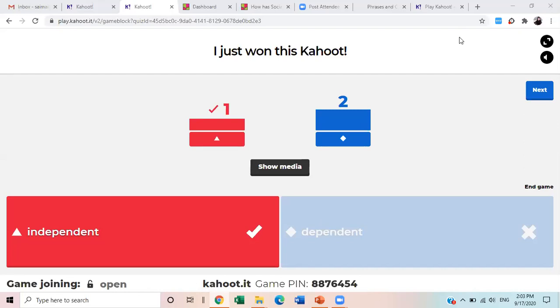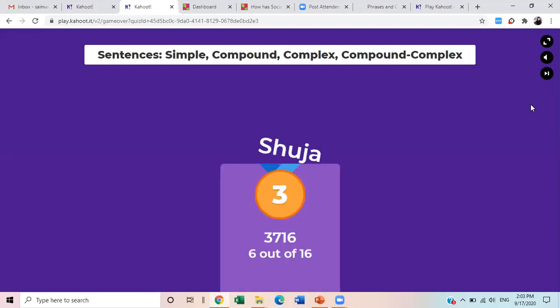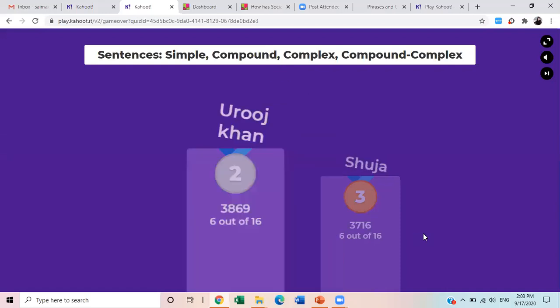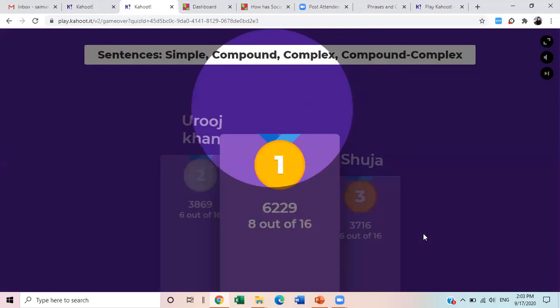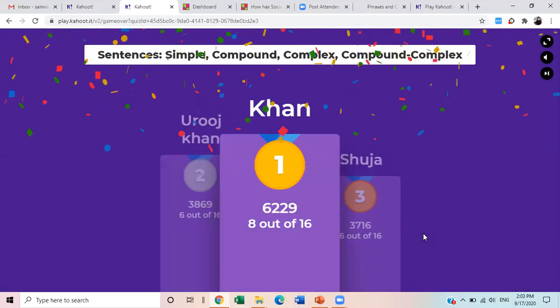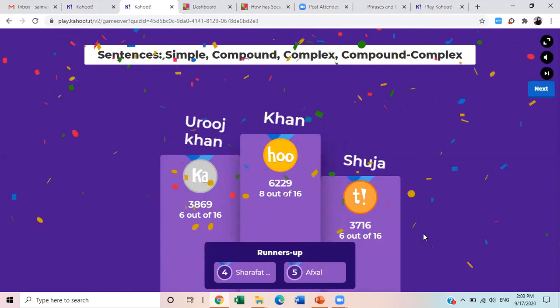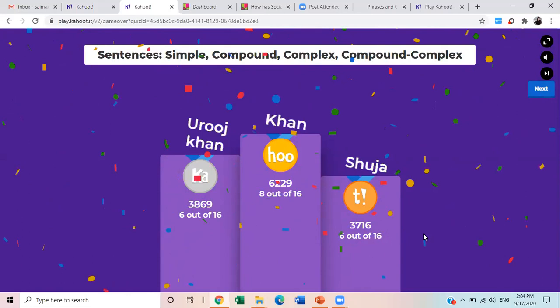Yes, who has won? Next, let's see the score. What does the scoreboard say? Shuja is at third position. Congratulations, Shuja. Uruj Khan is at second position. Congratulations, Uruj. And this Khan is Rahim Khan. Rahim Khan, congratulations. And we have runner-ups, Sharafat and Afzal. So many congratulations to you.